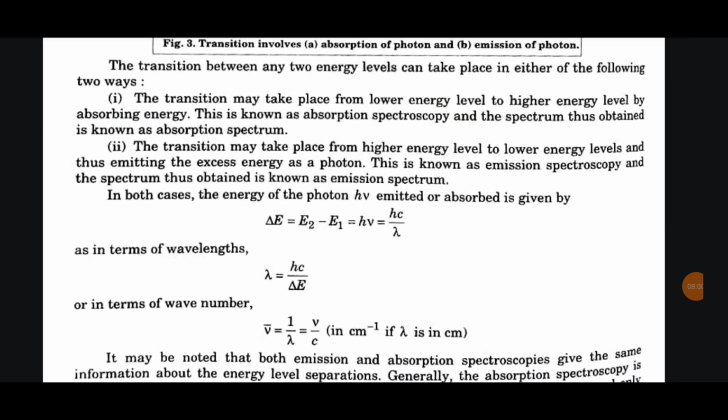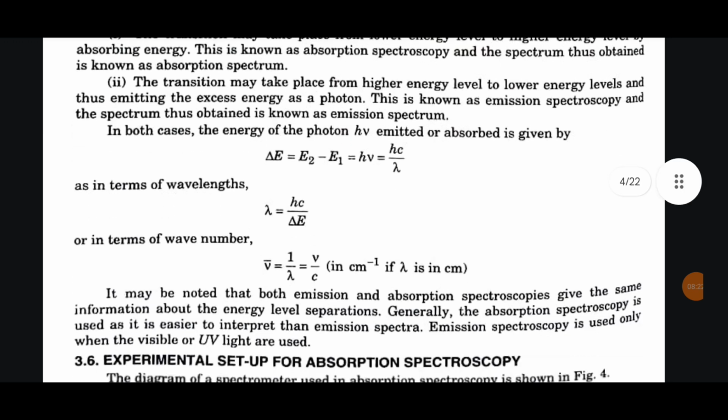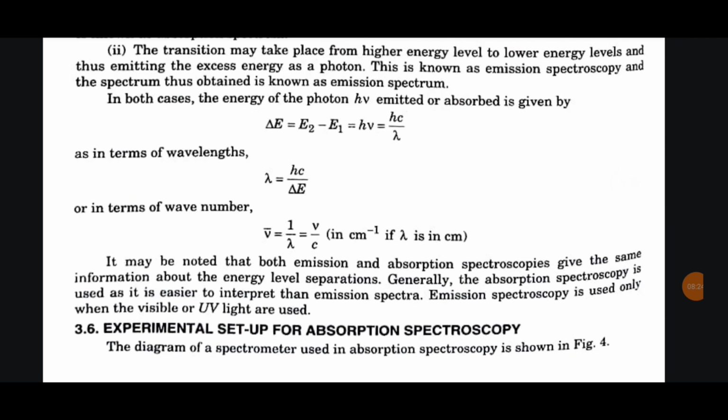In both cases, the energy of the photon hν emitted or absorbed is given by ΔE equal to E2 minus E1 equal to hν equal to hc by λ. In terms of wavelength, λ is equal to hc by ΔE. In terms of wave number, ν̄ is equal to 1 by λ is equal to ν by c.